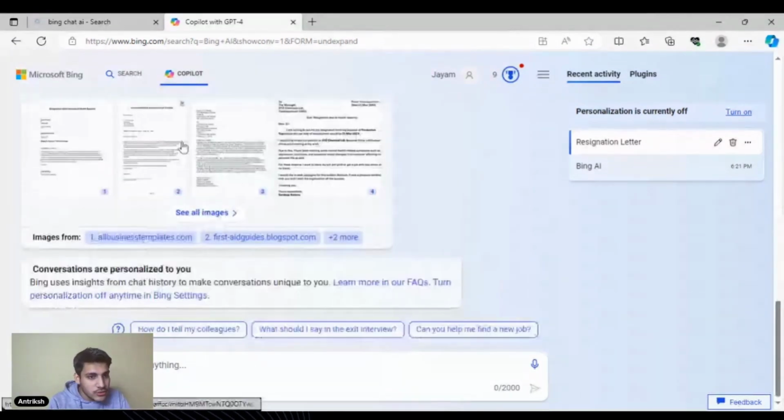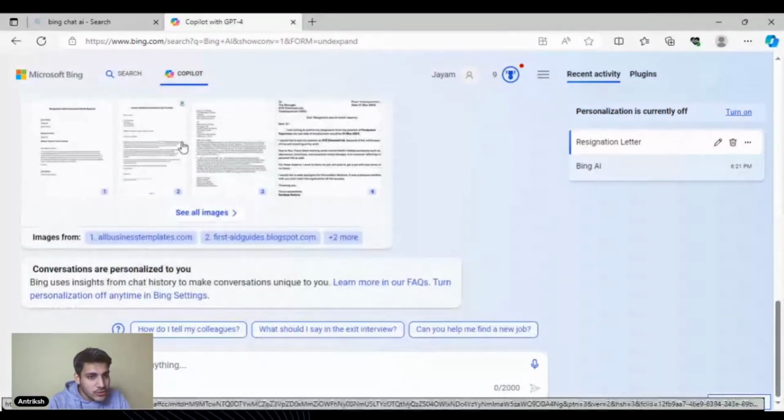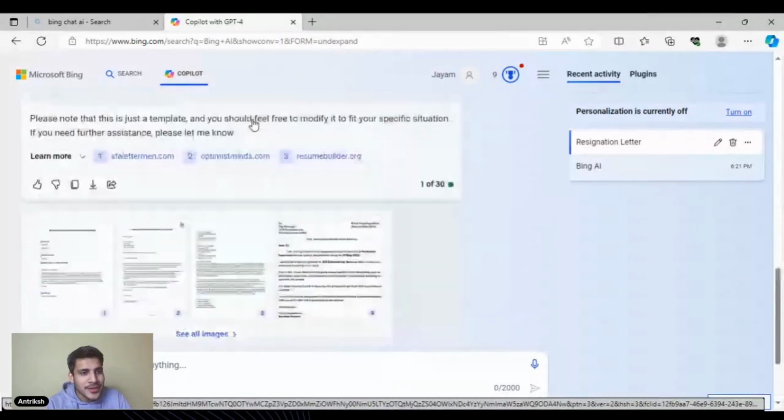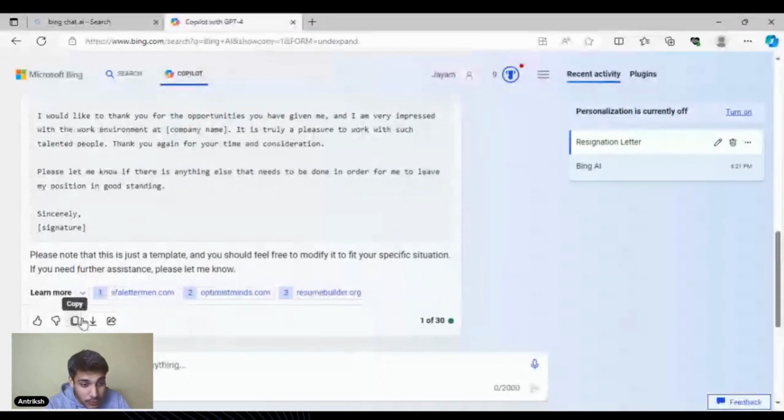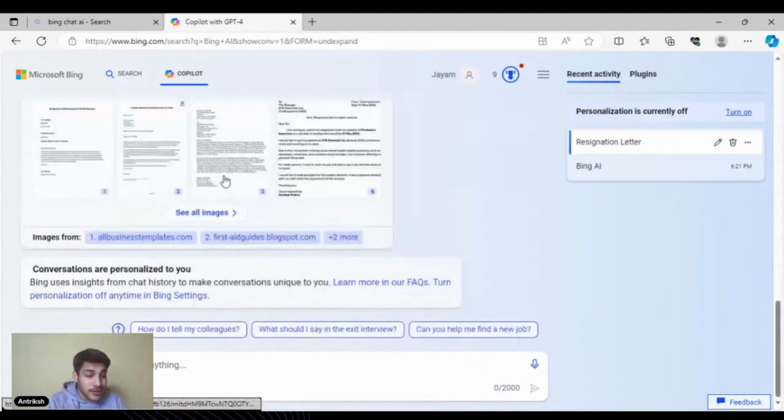The best part is, it is just like GPT, but you also have the Microsoft Bing searches. I mean, that might be controversial, but yeah. You can just copy it from here, download it, share it, or like it. But more than that, you can copy this, download this, export it into some Microsoft document, Office 365, and then share it out. So this is GPT-4, and the best part is GPT-4 also has vision.